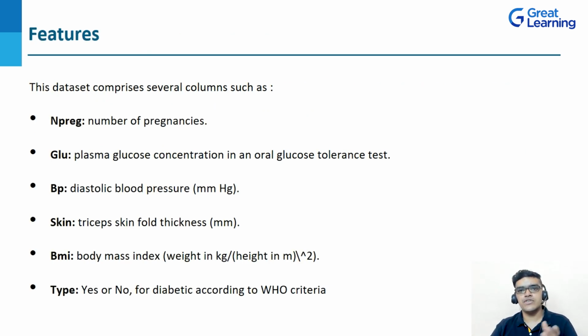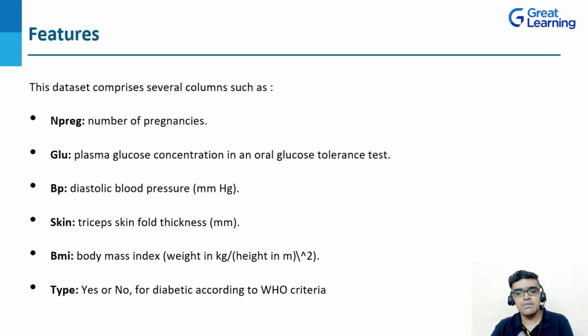Coming to the features, this dataset contains 768 rows and 9 columns, or you can say 9 attributes. Also, this dataset is in the CSV format. Now let's see some attributes for this dataset. We have pregnancies, that means the number of pregnancies. Then glucose, that is the plasma glucose concentration in an oral glucose tolerance test. Then BP, blood pressure. Then skin thickness. After that BMI, so BMI means body mass index.